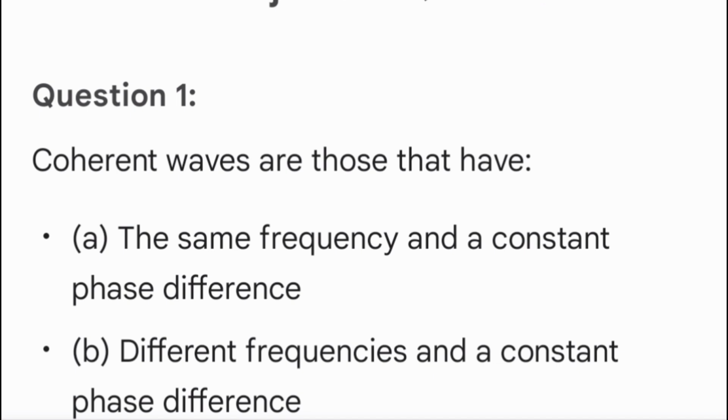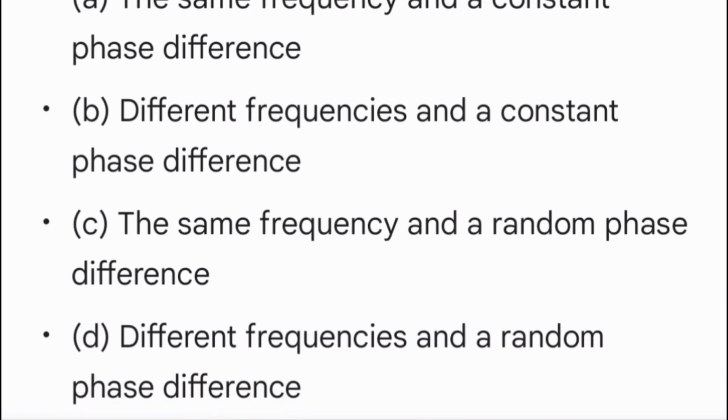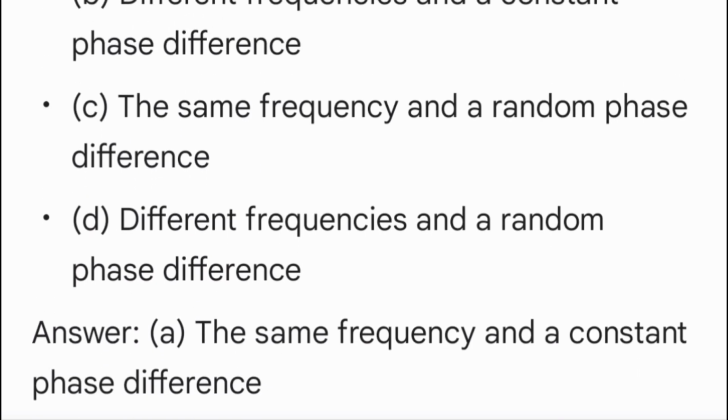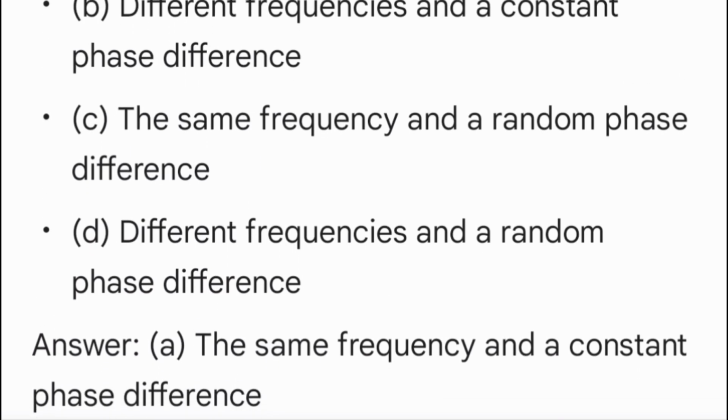Coherence and incoherent addition of waves. Objective questions. Question 1. Coherent waves are those that have A. The same frequency and a constant phase difference. B. Different frequencies and a constant phase difference. C. The same frequency and a random phase difference. D. Different frequencies and a random phase difference. Answer A. The same frequency and a constant phase difference.